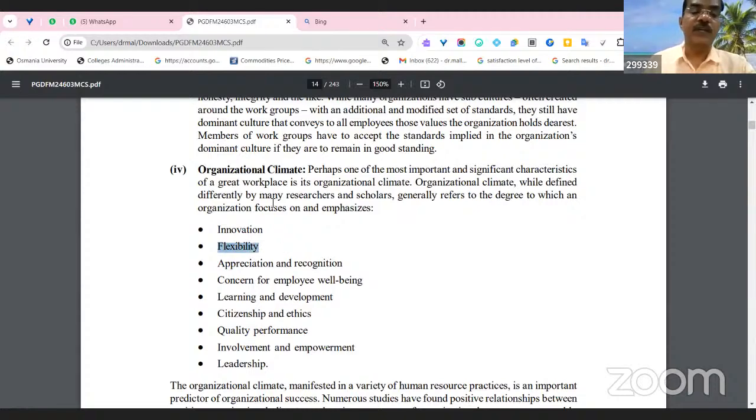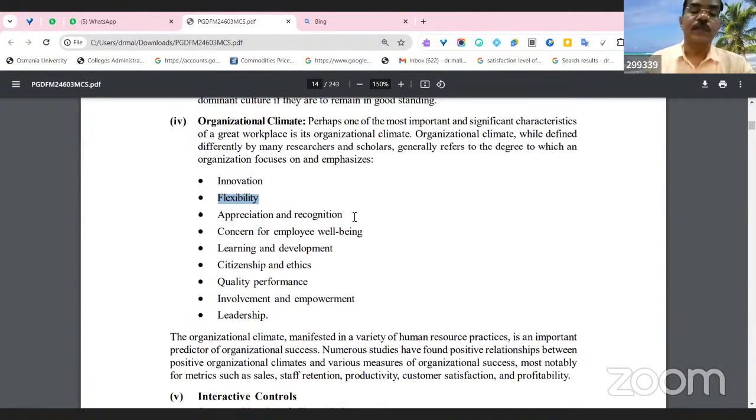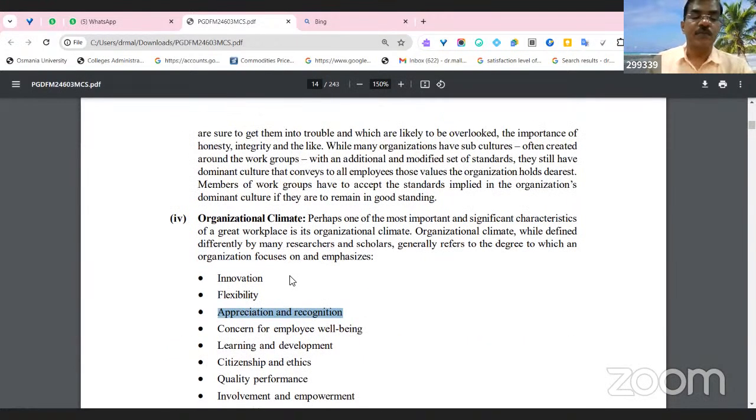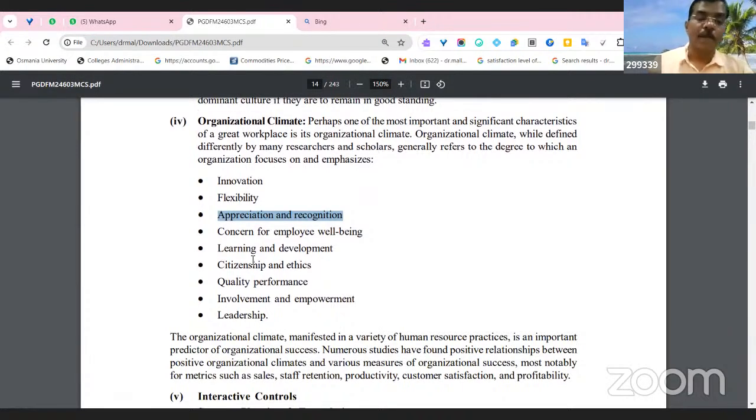So it's also one of the important factors of organizational climate: appreciation and recognition. If an employee performs well, the firm has to appreciate and recognize him, and give some incentives or promotion, or even one appreciation certificate is enough sometimes. Concern for employee well-being, providing good health to employees, and learning and development are also very important. Every organization has to give learning and development to employees. They need to update employees. If the employee is updated, naturally they will deliver better to the organization.